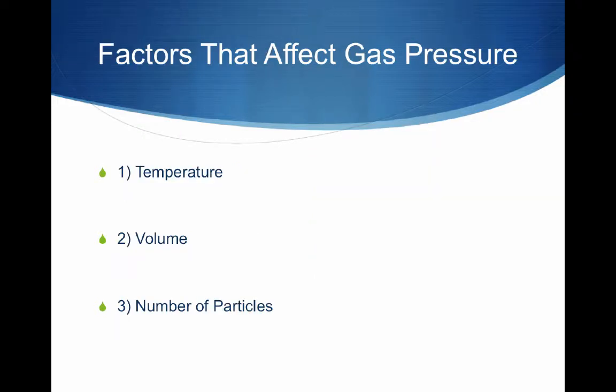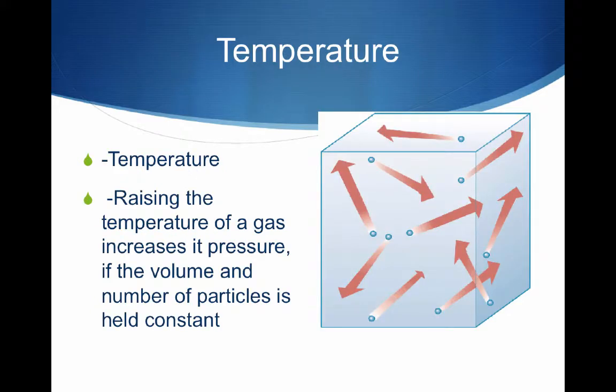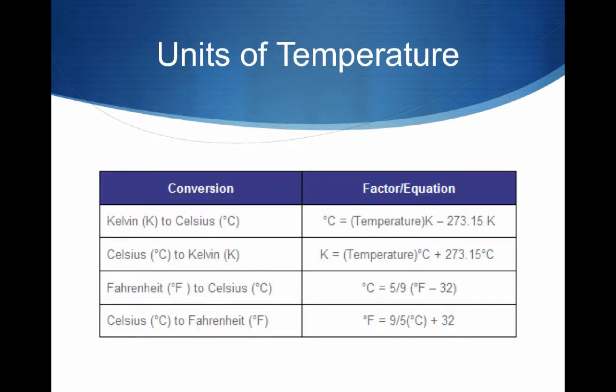So we know that there are 3 main things that affect gas pressure: temperature, volume, and how many particles we have. We've already said before that when we raise the temperature, it increases the pressure of the gas. So during the summer, you might notice that your tires get fuller, and that's because your air is still the same, but the temperature increases, so it has more pressure, so it fills up the tire better. The units of temperature that we're going to normally see are Kelvin, but we also use Celsius, and then of course in the United States we use Fahrenheit, but that's really the only place that it's used.